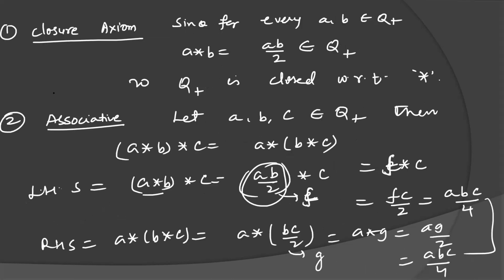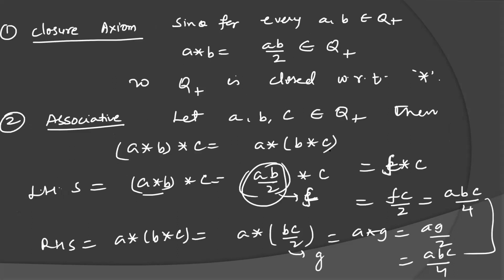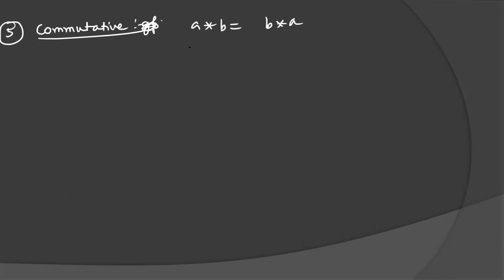Fifth, we have to check that it is a group. Now we have checked the group properties actually. Now we will check whether the operation gives an abelian group. In the question we have to check for an abelian group. Let's see the fifth property, the abelian property or commutative property. An abelian group is also called a commutative group. In the commutative property, we have to verify A operation B equal to B operation A. So AB by 2 equal to BA by 2. Only this we have to check.